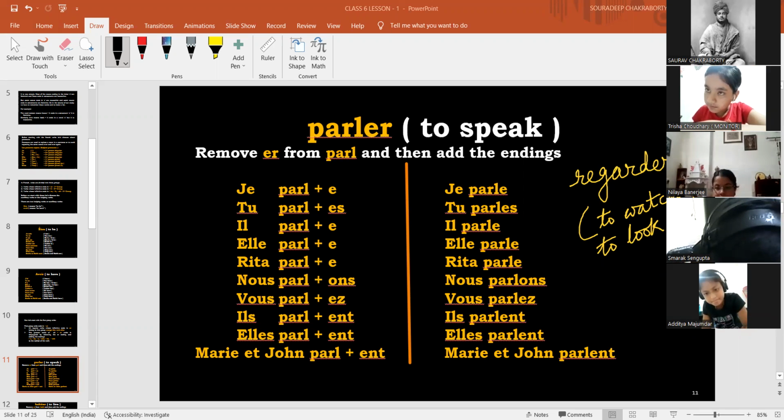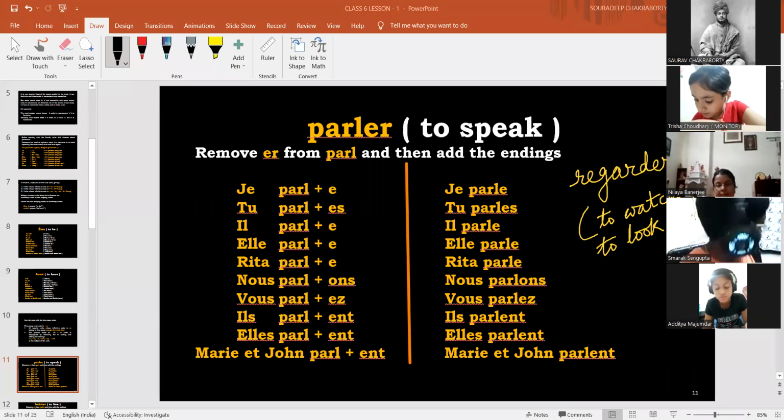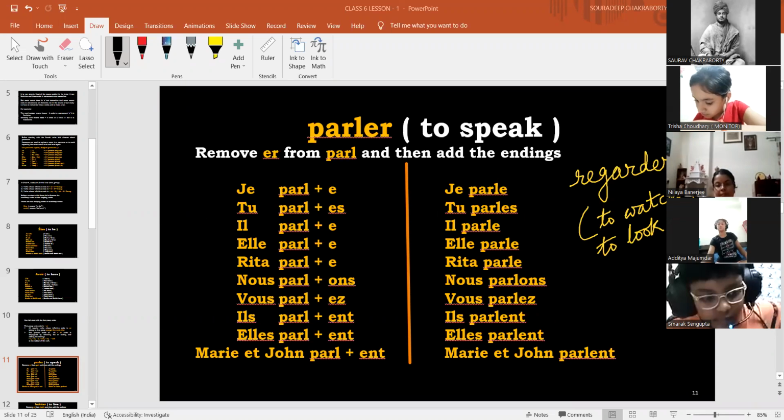Also in the WhatsApp group? Yeah. In the notebook or in the WhatsApp group? In the rough notebook or in the school notebook, French notebook. You do it in the school notebook only. Aditya, no problem. Yeah, you can do it in a school notebook also.